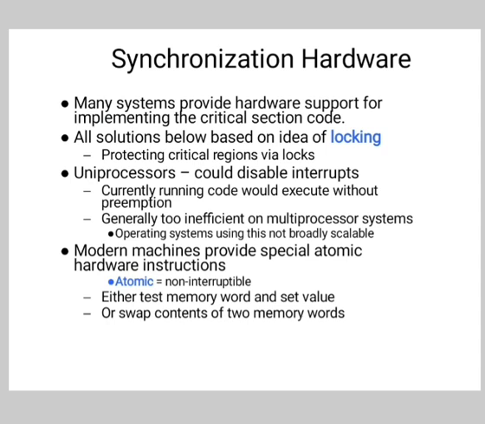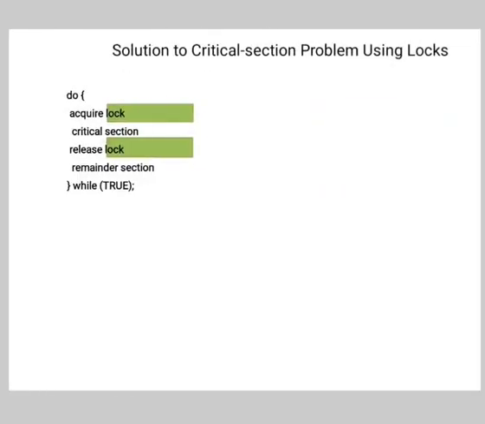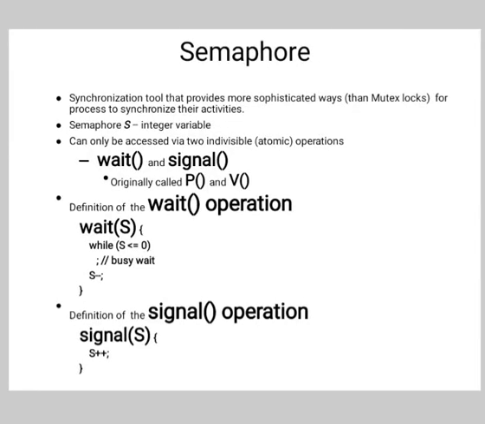Modern machines provide special atomic hardware instructions: either test a memory word and set its value, or swap the contents of two memory words. So the solution to the critical section problem using a lock is shown here: acquire lock, critical section, release lock, and remainder section.